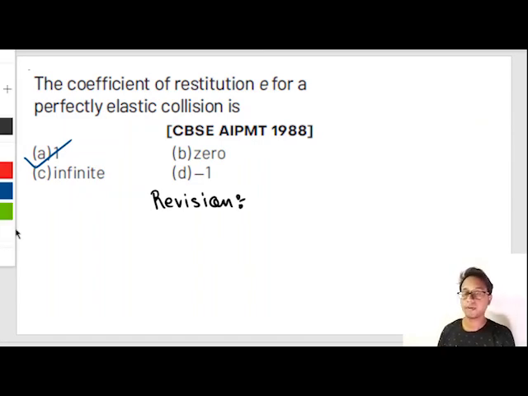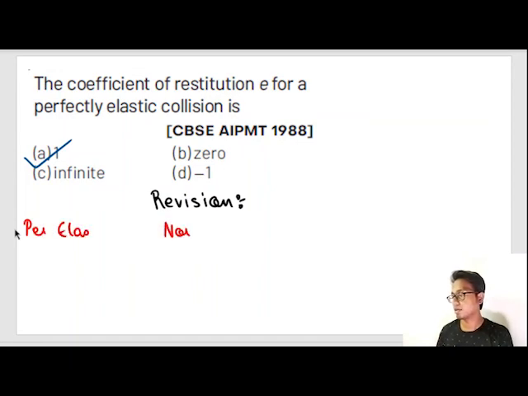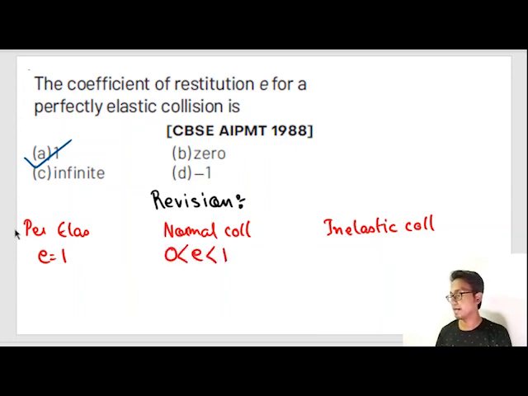For perfectly elastic, normal collision and inelastic collision, E is equal to 1, E ranges from 0 to 1, and E is equal to 0.